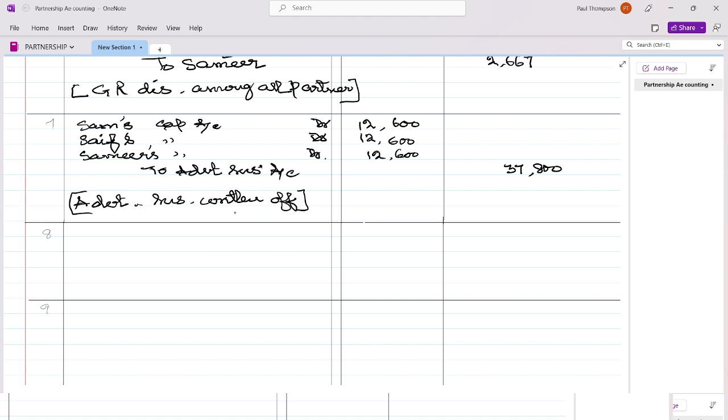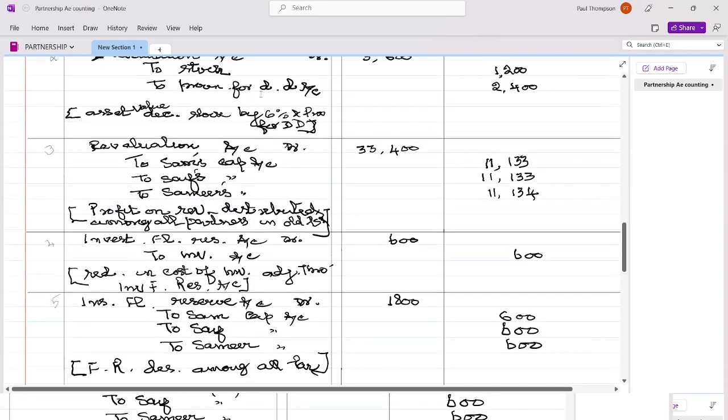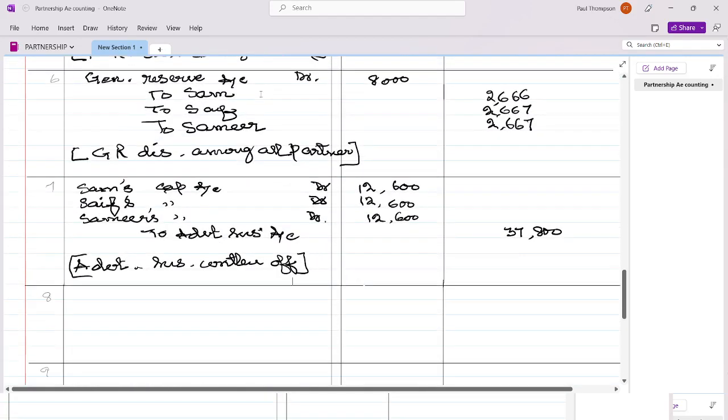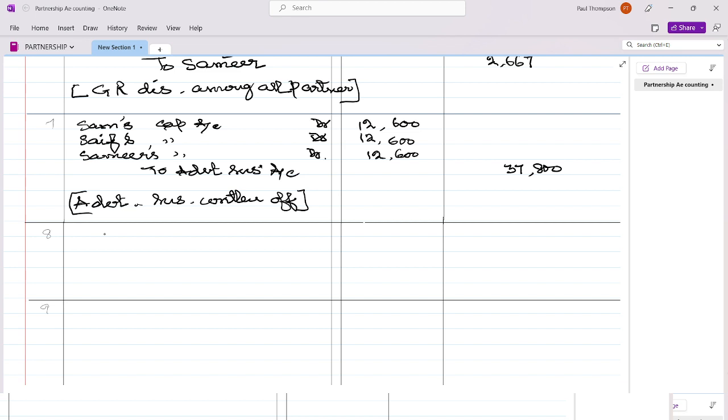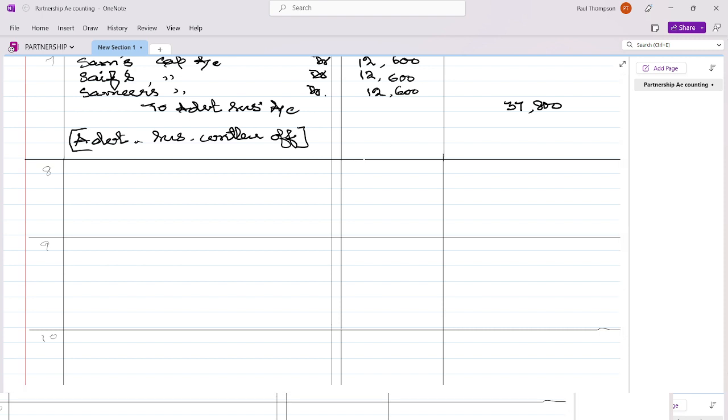Now we will be distributing the goodwill. Okay, so now let us distribute the goodwill. Goodwill we have already calculated as per our working note number 1. It is 7,000. This will be borne by the existing continuing partners. As the PSR is equal, the gaining ratio is also equal. So no need of finding out any gaining ratio. Otherwise, whenever goodwill is to be distributed, you have to find out the gaining and sacrificing ratio. It will be borne by the gaining ratio and given to the sacrificing person. Here the ratio becomes equal, the gaining ratio is also equal.